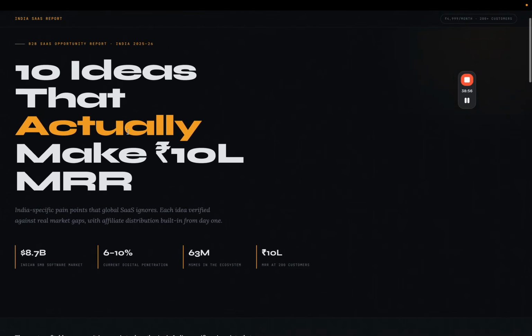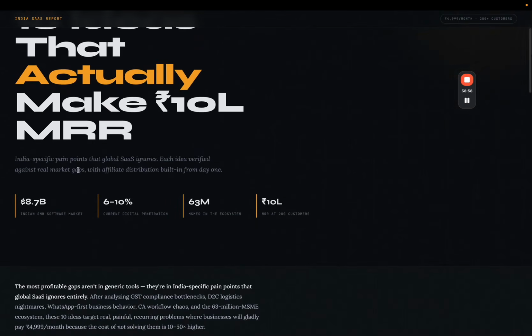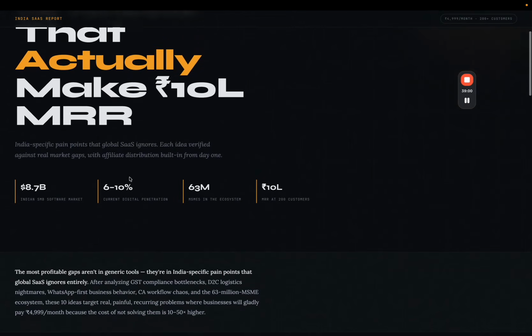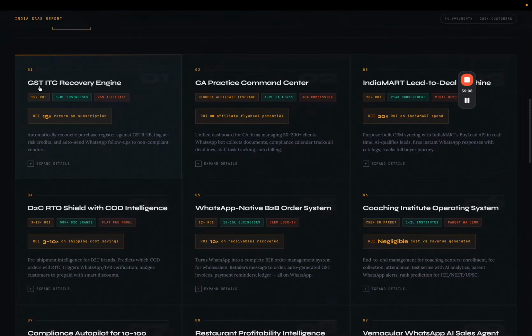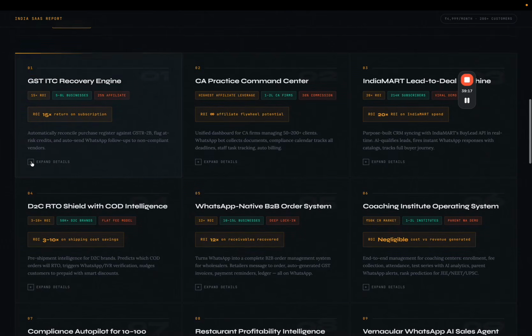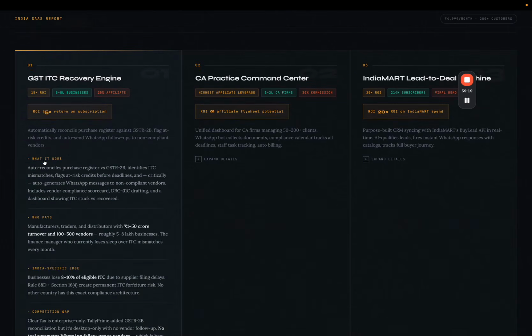So, 10 ideas that actually make 10 lakh rupees MRR. India's basic pain points that global SaaS ignores, each idea verified against markets with blah blah blah. Okay, so, are in generic tools. India's basic pain points that global SaaS ignores. Yeah, that's what I said, like Triple Whale and all that. So first is the GST ITC recovery engine. I don't understand what it does, so let's read it. Automatically reconcile purchase register against GST and flag at-risk credit. Auto-send WhatsApp follow-ups to non-compliant vendors. That is a pretty damn good idea.